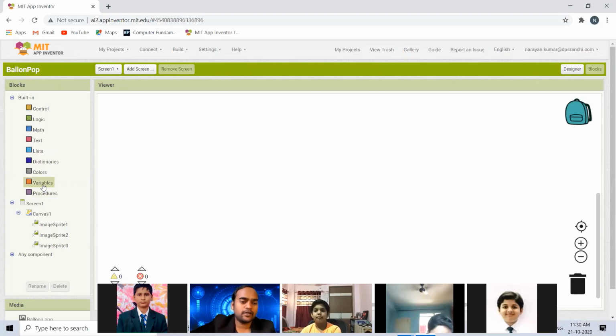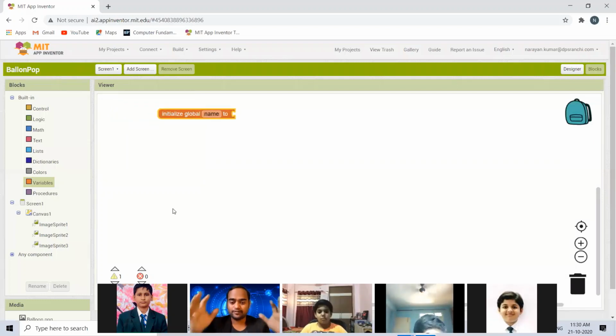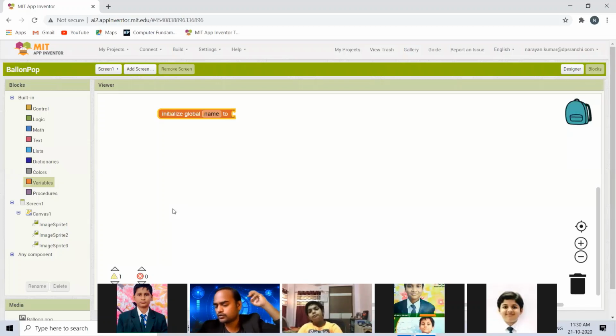So let's begin. Let's go to the variable section, and I'm going to create a global variable. Coding is important, because if you have understood any one language, all the remaining programming languages will be easy for you. In almost all programming languages, variables are useful. Variables are nothing but memory that holds some value, numbers, as you can say.